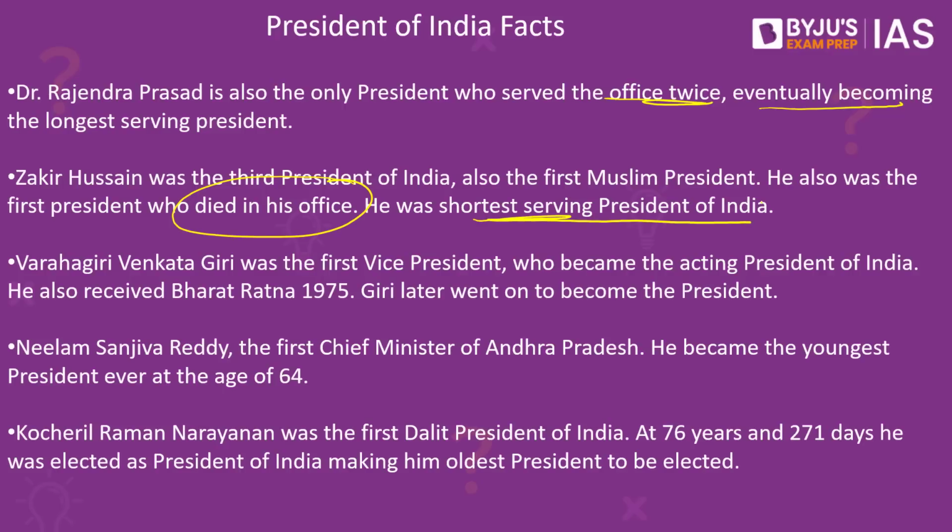Then we also have the interesting case of Sri V.V. Giri. He was the vice president and then became the acting president and then went on to become the president as well. So he has held different positions: vice president, acting president, and also the president. Also, V.V. Giri is the only acting president of India to get an opportunity to serve full time as the president of India as well.